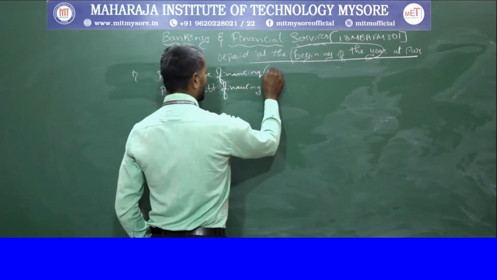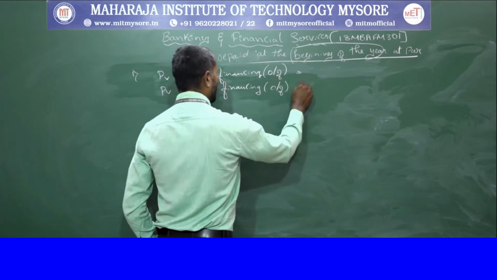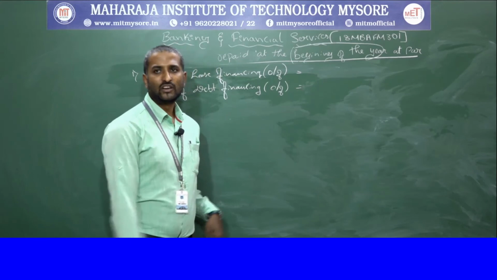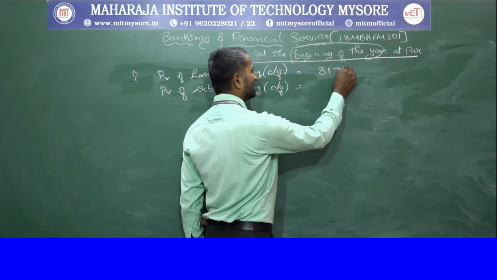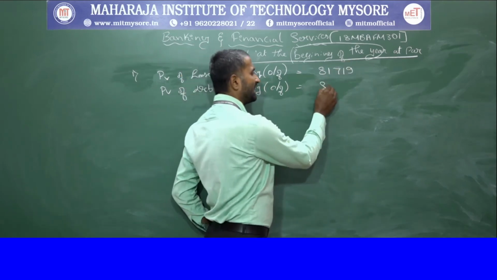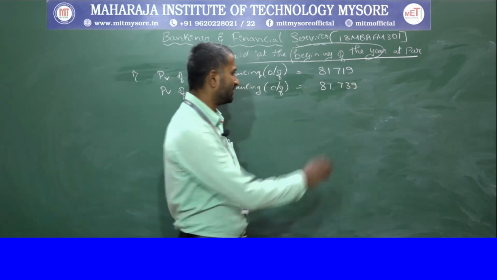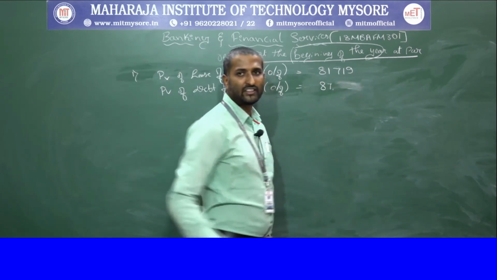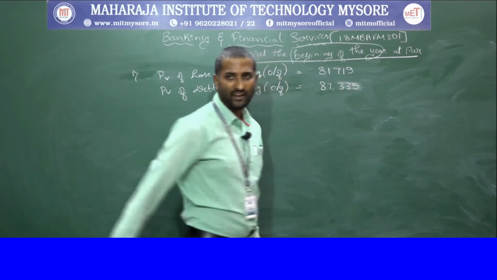When we take into consideration the outflows, under lease financing it is 81,719, and under debt financing it is 87,335.